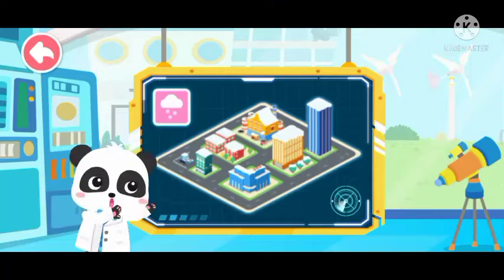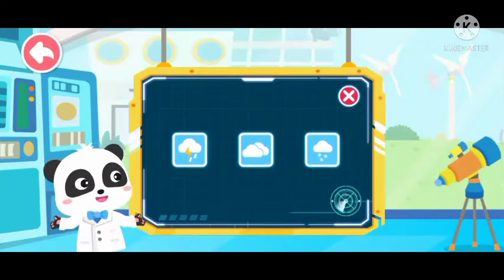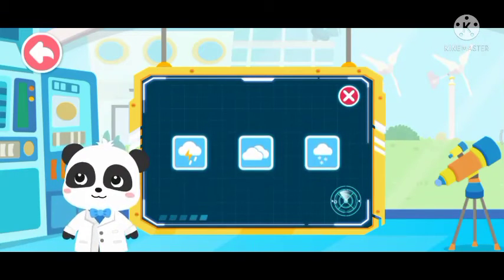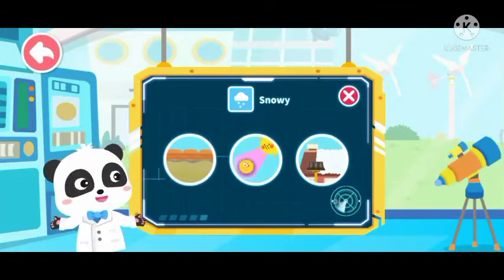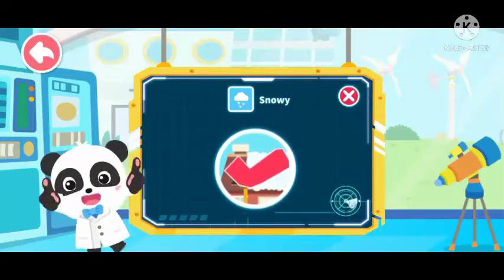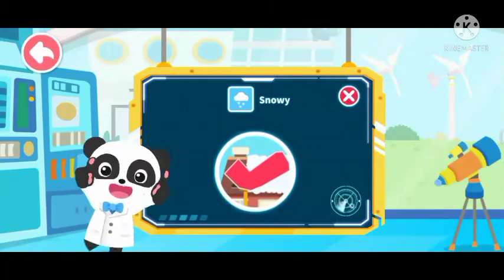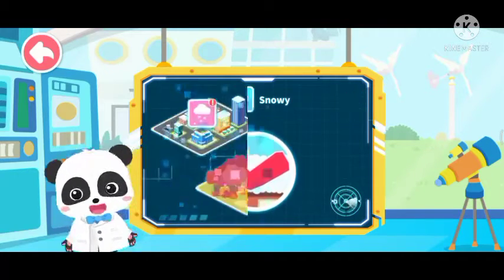Let's review what you have learned. Weather quiz. Which is the symbol for snowy weather? You're really smart. What will take place when it's snowing? Removing snow from heights. You have a pretty good memory. Next, let's take a look at the weather in other places.